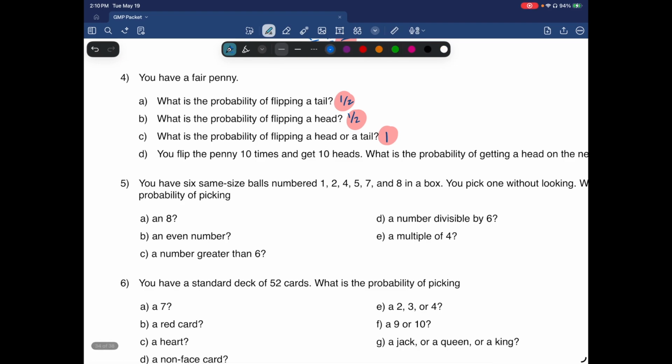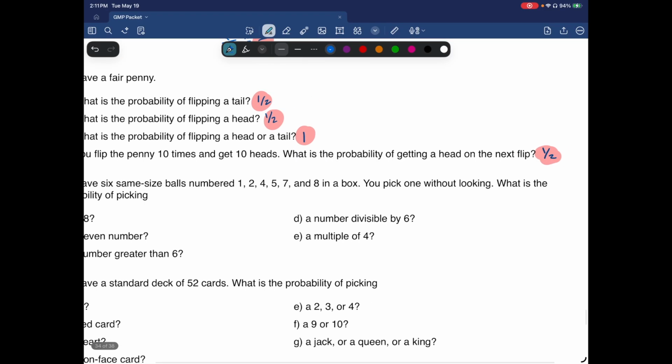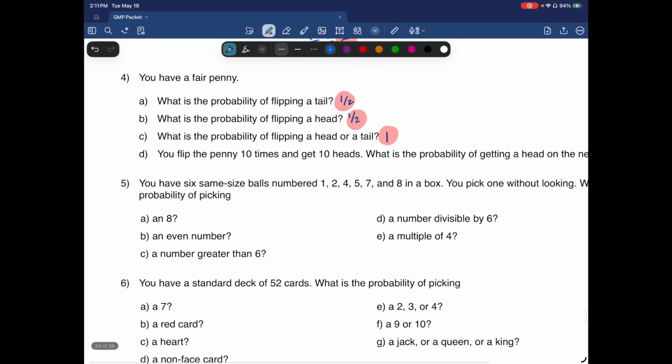Okay, you have 6 same-size balls, numbered 1, 2, 4, 5, 7, and 8 in a box. You pick up 1 without looking. What is the probability of picking an 8? Well, 1, 2, 3, 4, 5, 6 options. 6 balls, so the chances of getting an 8 are 1 in 6. An even number, we got 2, 4, and 8, so that would be 3 out of 6, which reduces to 1 and 2.